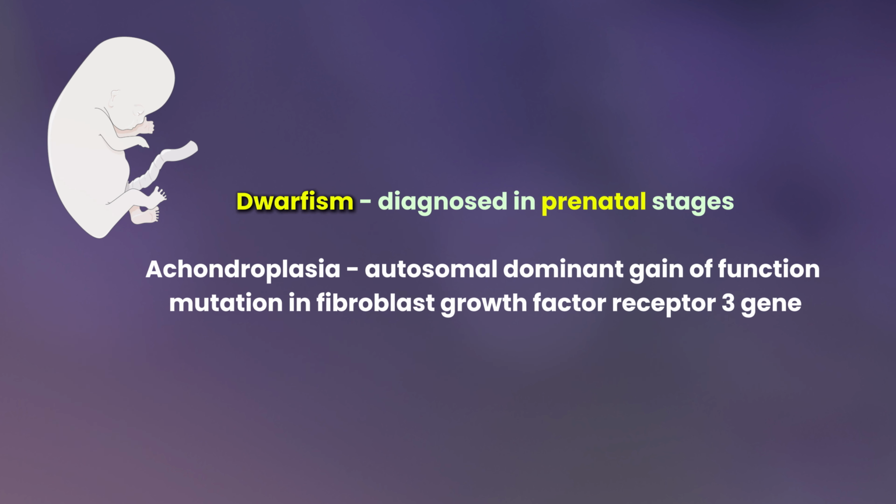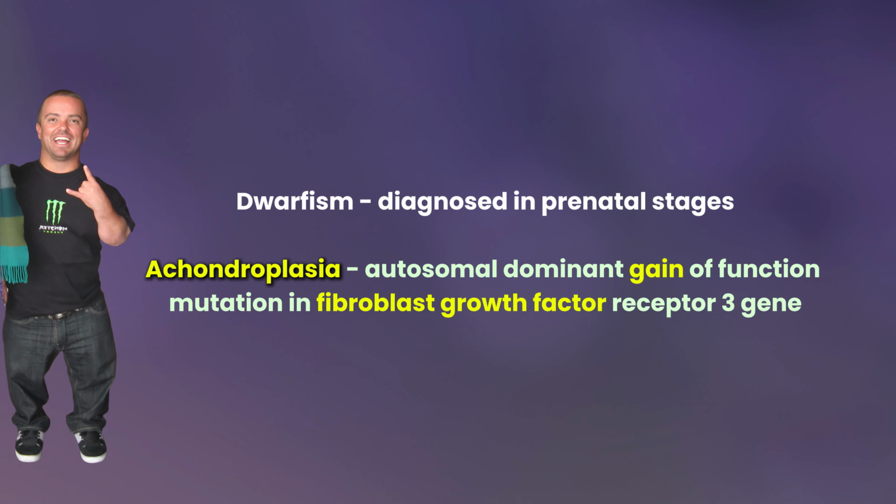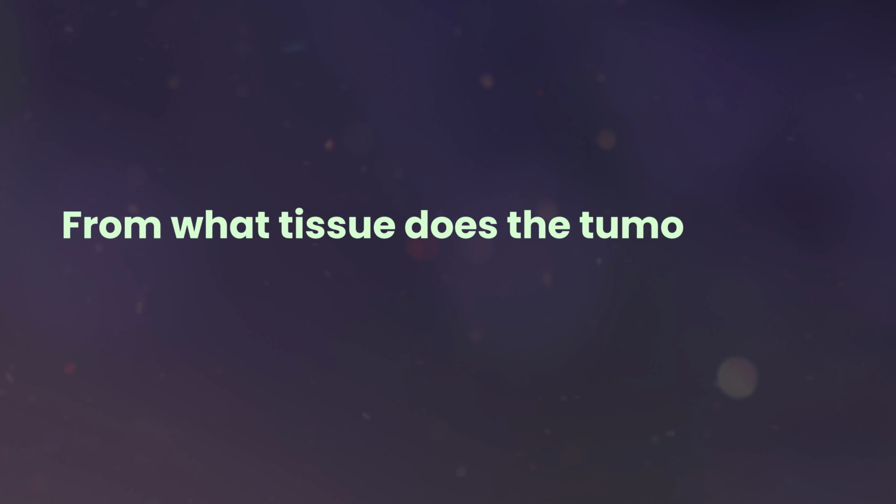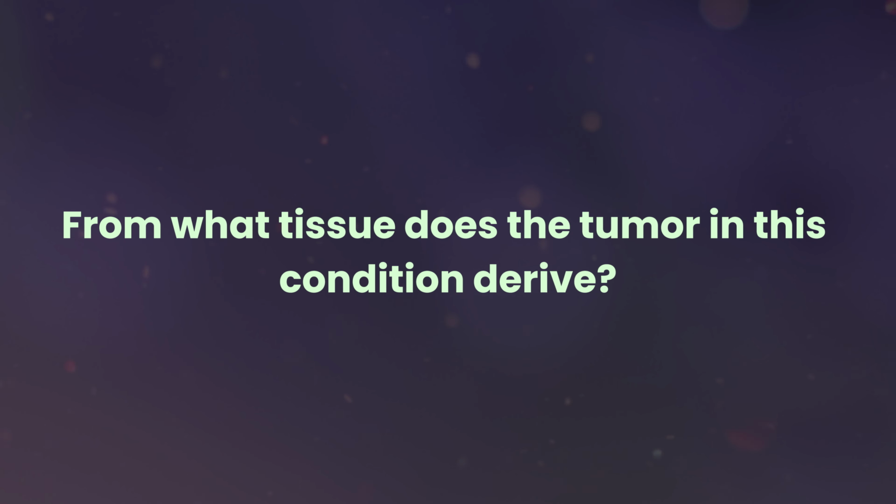Dwarfism is a condition that can be diagnosed even in the prenatal stages. Achondroplasia is due to an autosomal dominant gain-of-function mutation in the fibroblast growth factor receptor 3 gene. From what tissue does the tumor in this condition derive?